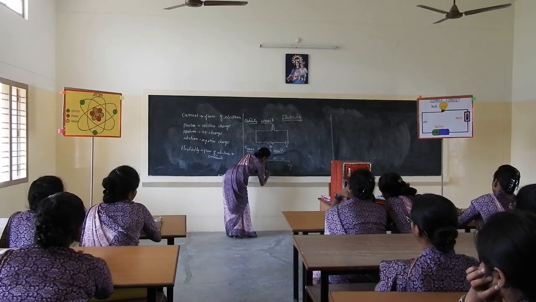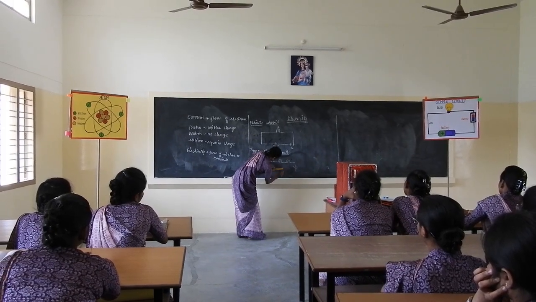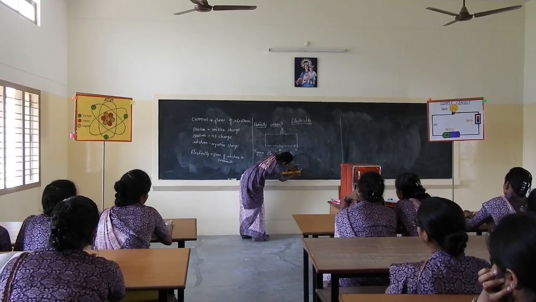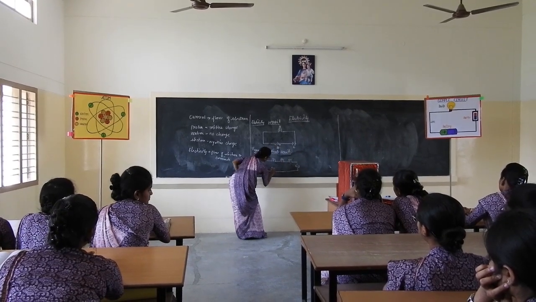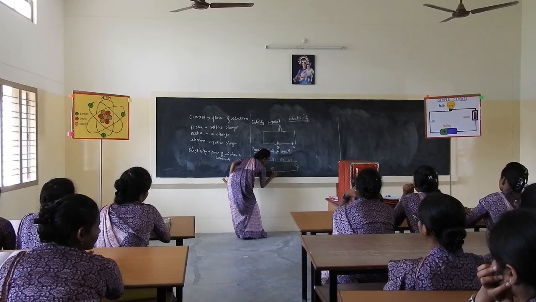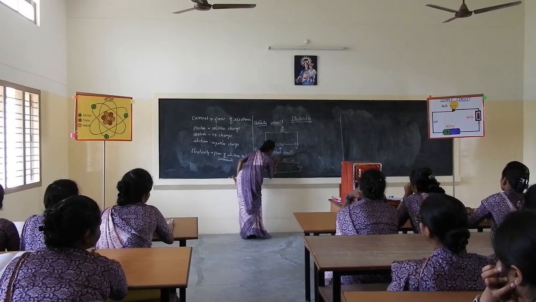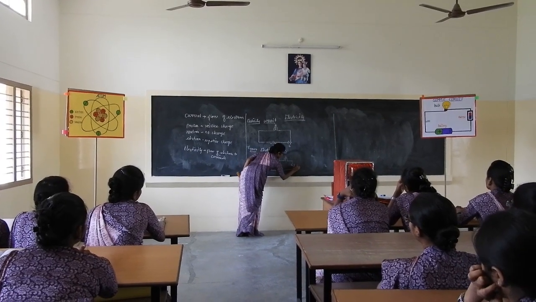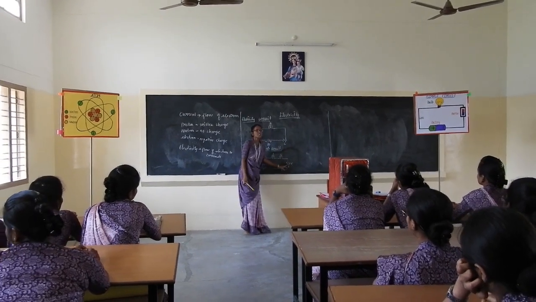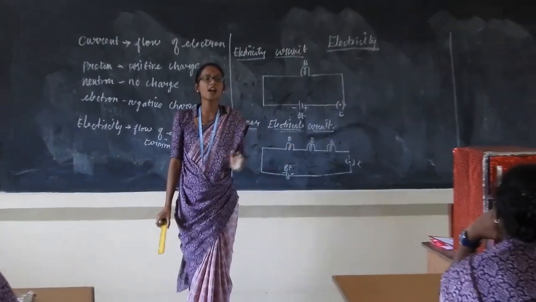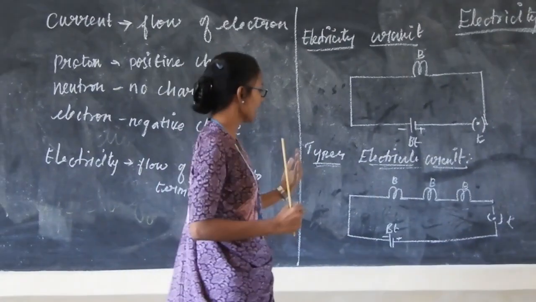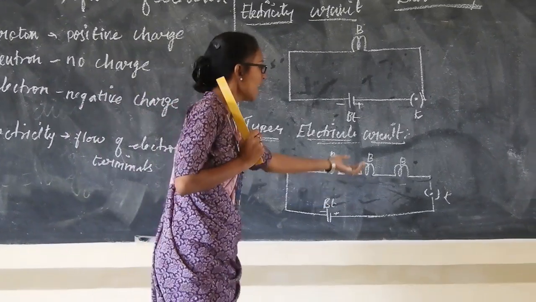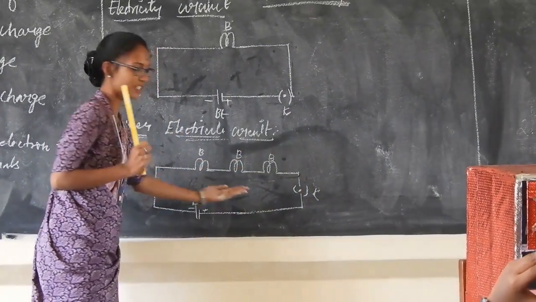The battery has negative and positive terminals. These three bulbs are connected in series, and we have a switch. This is a regulator for on and off mode. When we need electricity, we have to switch on the switch to let the electrons flow.